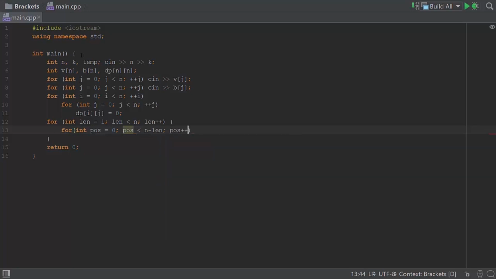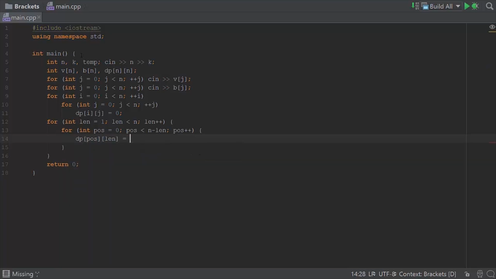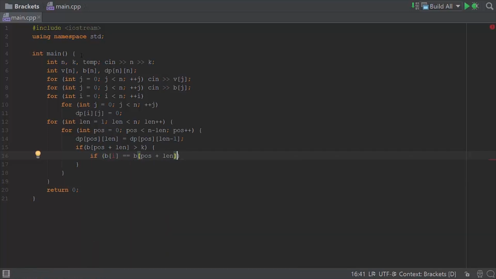Now we are going to set the initial value of our answer for that particular subproblem to be the same as that of the subproblem of size 1 smaller and at the same starting position. Now let's check if the bracket that we have just encountered is a closing bracket, and if it is, we're going to loop through all of the positions before it and check which one it pairs up well with.